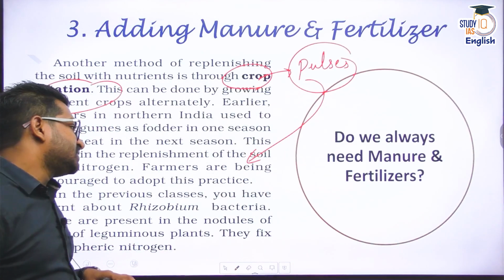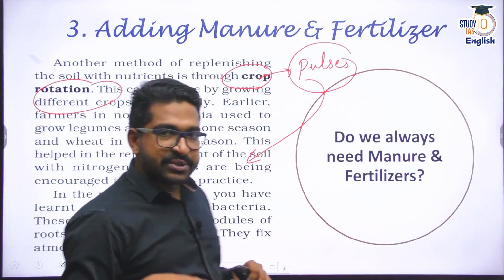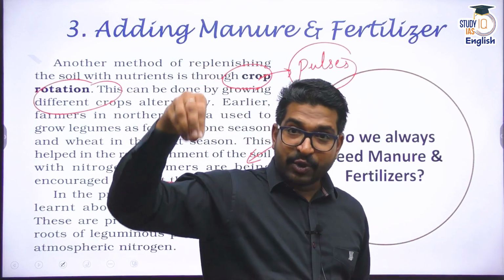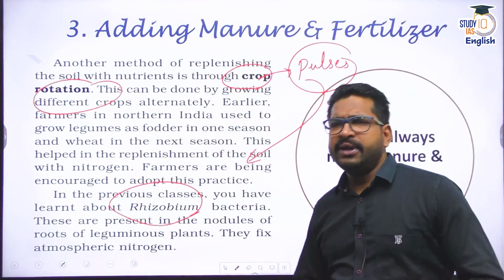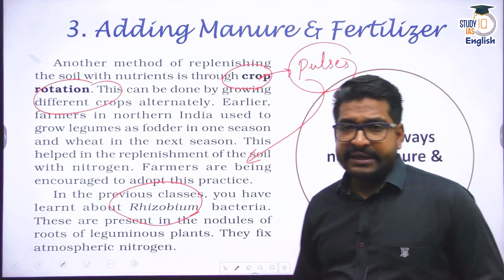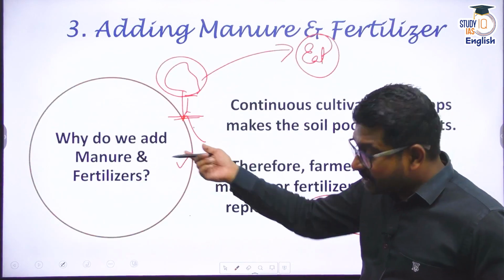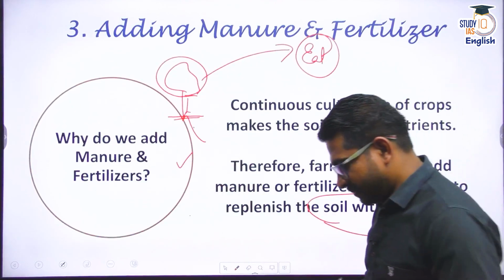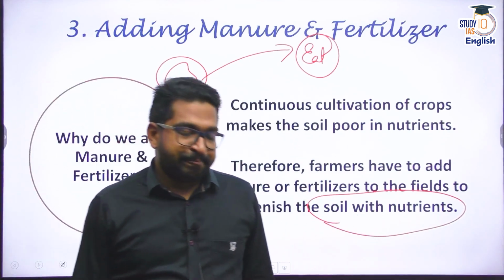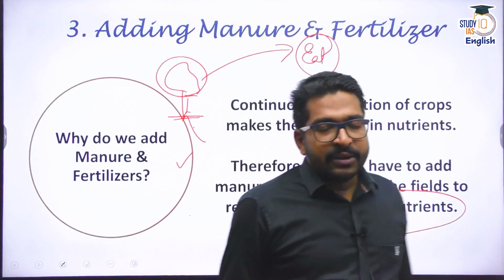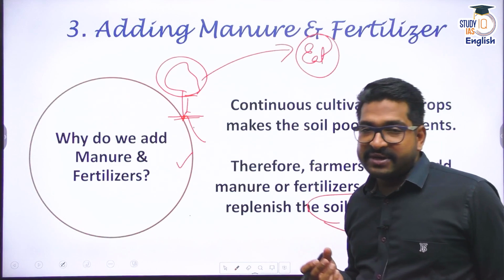There are many plants, many pulses where rhizobium, a bacteria in the soil, helps in fixing the atmospheric nitrogen into the soil itself. So crop rotation can also help in enhancing the soil fertility. But the best and the easiest method is to add manure and fertilizers for sure. So we add manures and fertilizers to enhance the soil fertility. So we prepared the land, we selected the seeds, we added manure and fertilizer also.